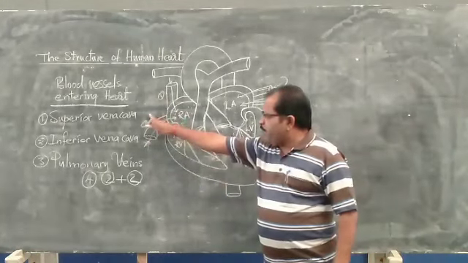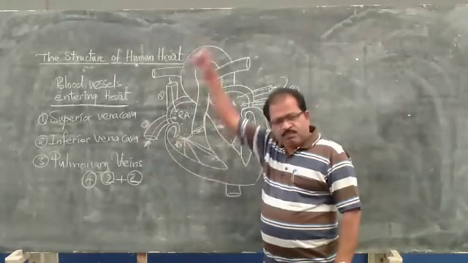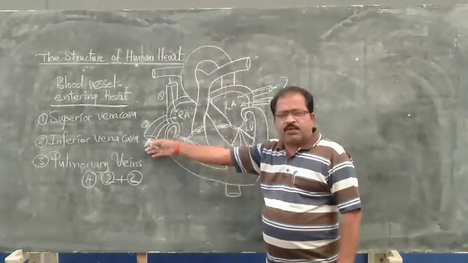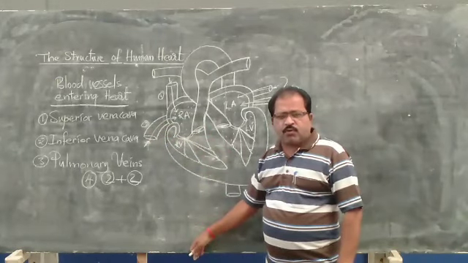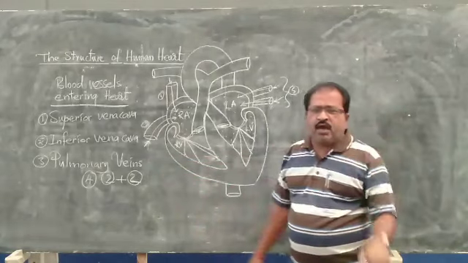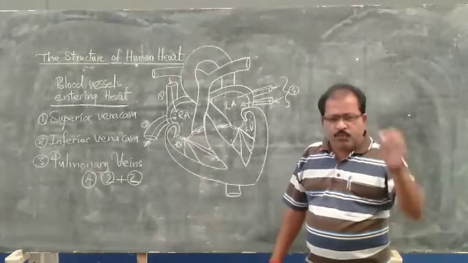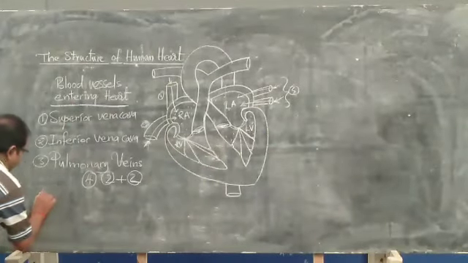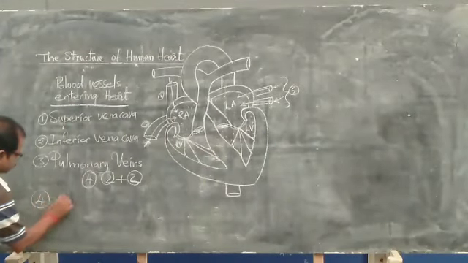The superior vena cava brings the blood from the upper parts of the body, the inferior vena cava brings the blood from the lower parts of the body, and the pulmonary veins bring the blood from the lungs to the heart. But one more blood vessel is there, called the coronary veins.